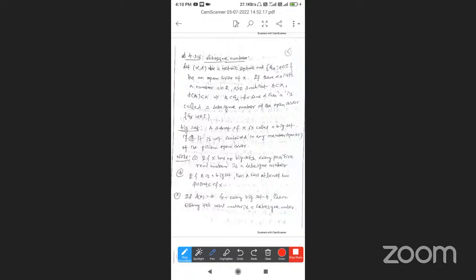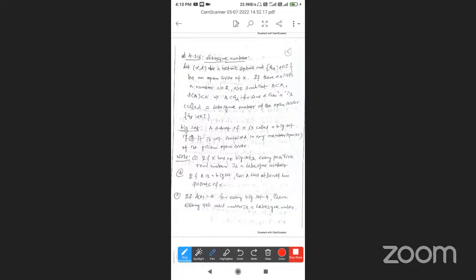A subset of X is called a big set if it is not contained in any member of the open cover. Directly, every open cover contains open sets. So note 1 on the big set definition: if X has no big set, then every positive real number is a Lebesgue number.